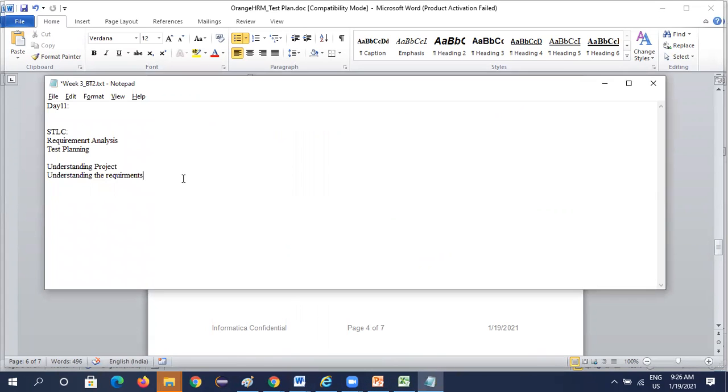So now we have understood the project, understood the requirements, and prepared the test plan document also. Now we need to do test designing. Test designing here means first test scenarios, test scenarios preparation.